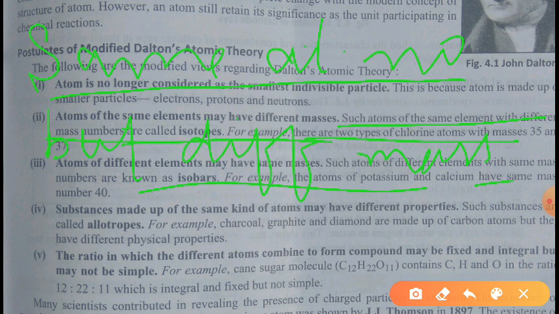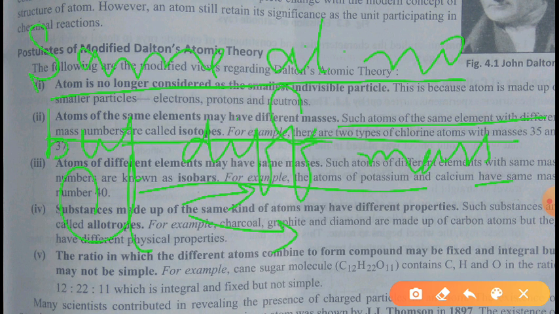So here the theory Dalton has given, that the atoms of a given element are identical in mass, has failed. I will give you one example: chlorine. Chlorine comes in two forms.